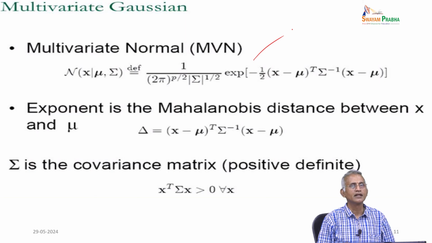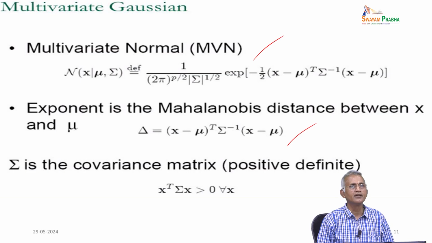So, this exponent is a Mahalanobis distance between x and mu, where delta squared is equal to (x minus mu) whole transpose sigma inverse (x minus mu). This may be discussed in the next topic on probability and distribution.